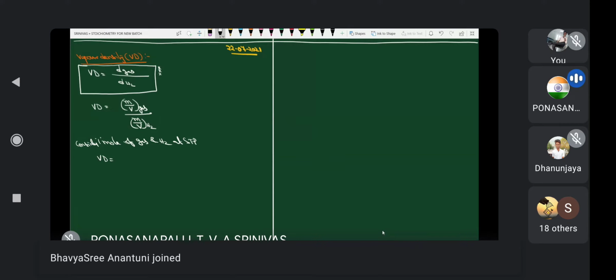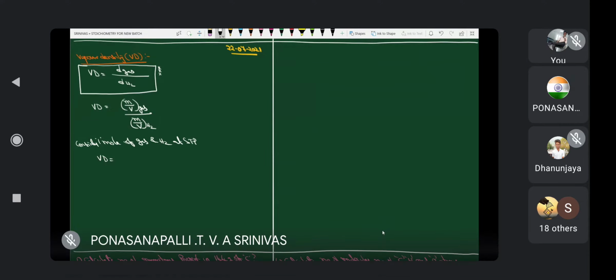1 mole means how many particles? Avogadro number. Then what is the total weight of Avogadro number of particles?